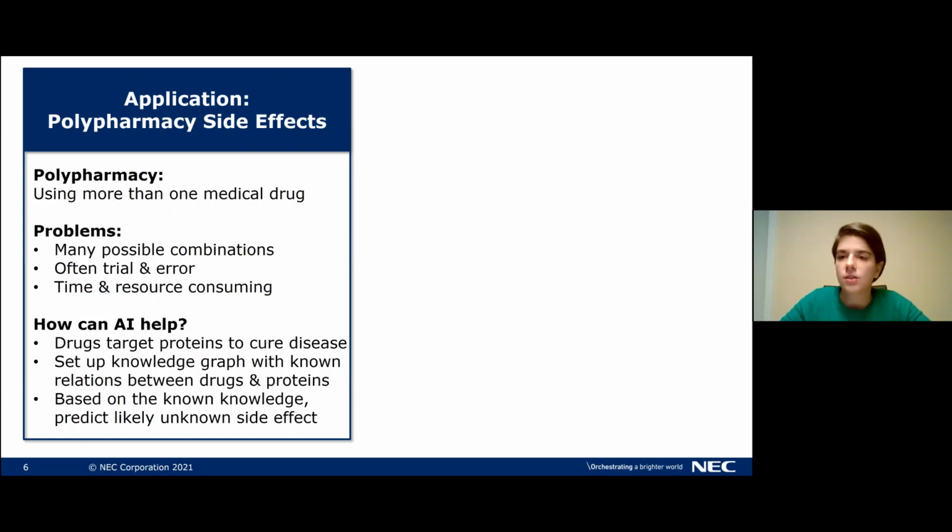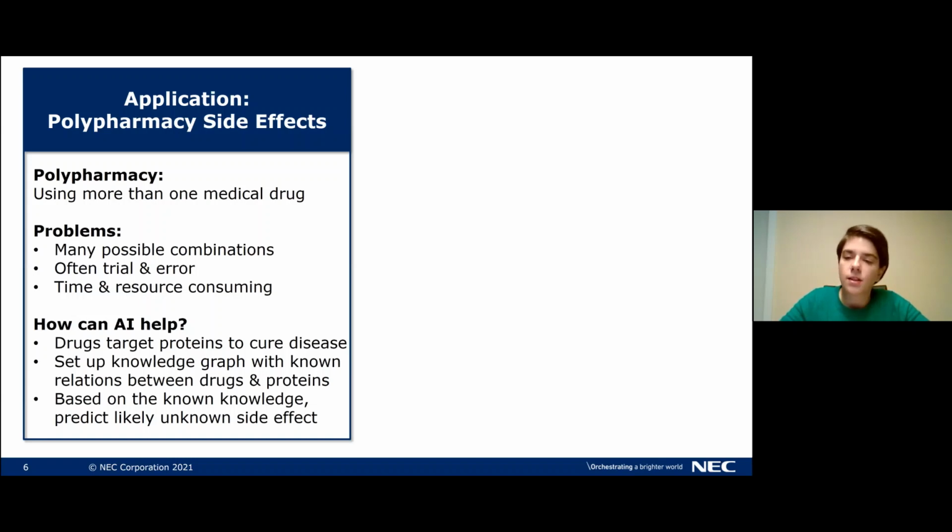And we can do this in the following way. The whole idea of someone taking a medical drug is that a drug will target a protein in our human body, and this in turn will cure the disease or illness. So what we can do is we can take all the knowledge that we know about already from previous research, and we can model this knowledge in a knowledge graph by depicting drugs, proteins, and the relations between them.